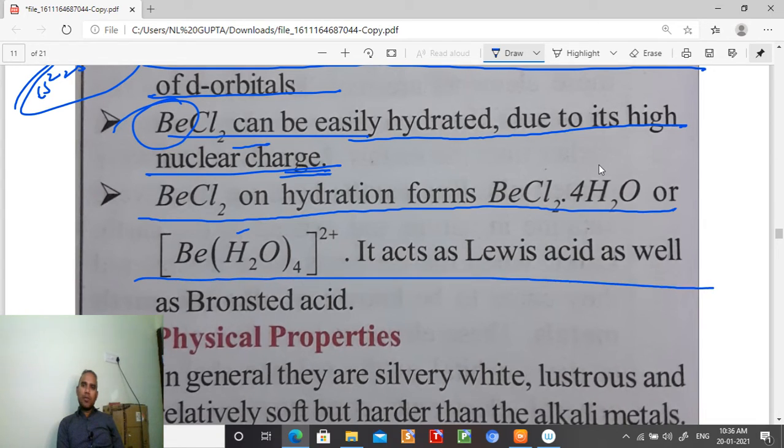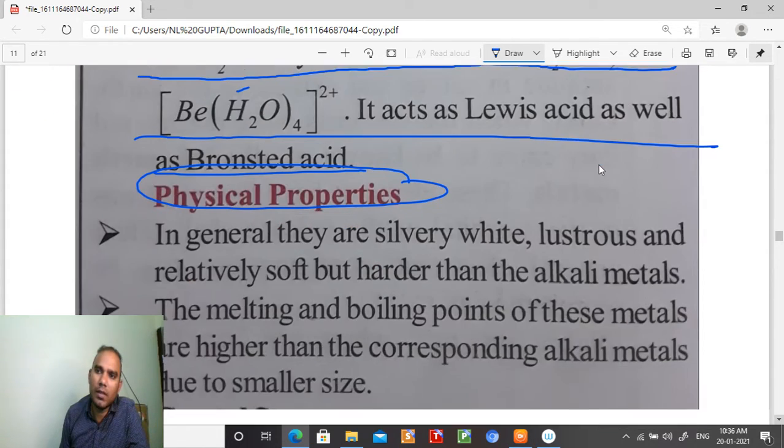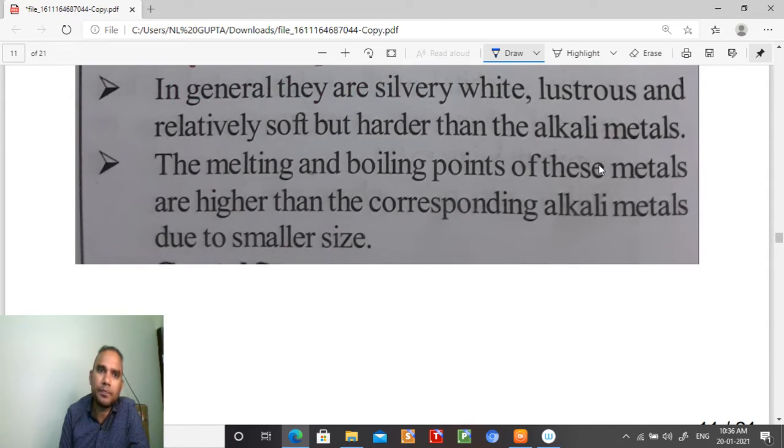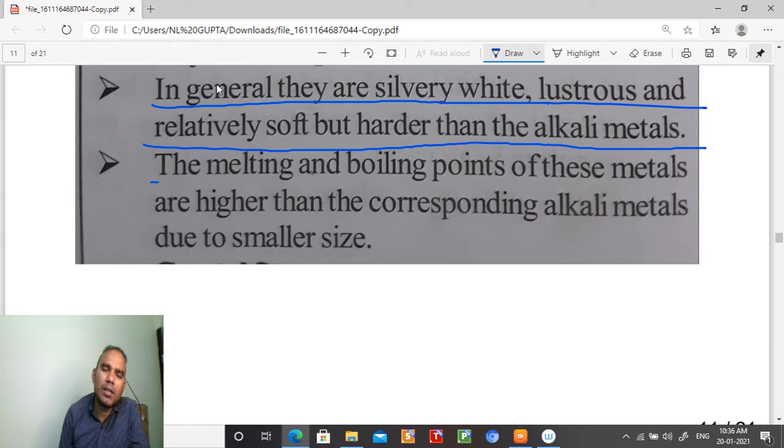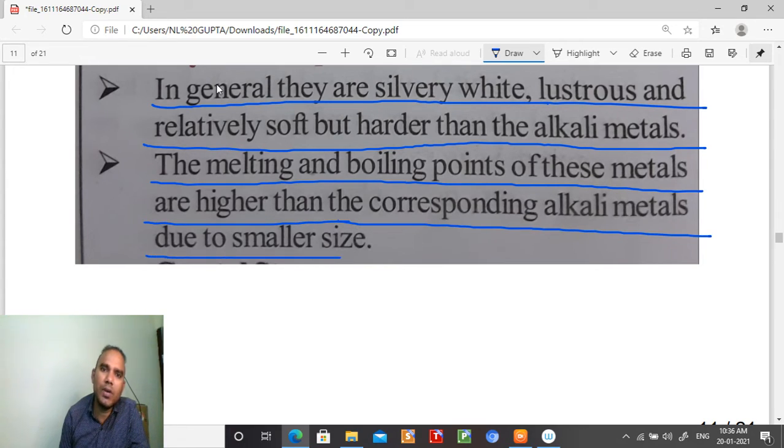It acts as a Lewis acid as well as a Bronsted acid. Next point is physical properties. Students, let us have a look over the physical properties. In general, they are silvery white, lustrous, and relatively soft but harder than the alkali metals. The melting and boiling points of these metals are higher than the corresponding alkali metals due to smaller size.